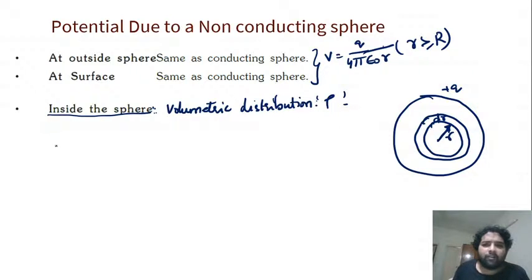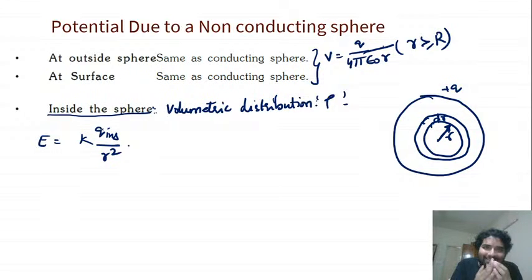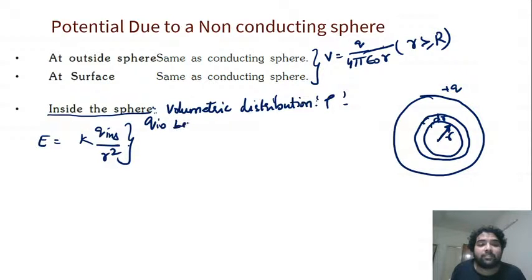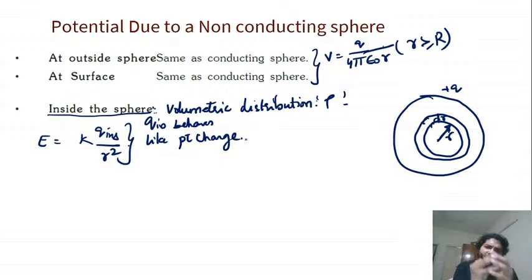So we can directly write the field will be equal to K Q inside by R square. We can write this directly. This is the general formula. Every shell and every charge which is inside a spherical distribution, you can take the entire thing as a point, just like in gravity. Understand? Every charge inside behaves like a point charge. That is the main emphasis we are going to discuss. Everything inside is a point charge because everything spherical is a very symmetric Gaussian surface. That is the main concept here.